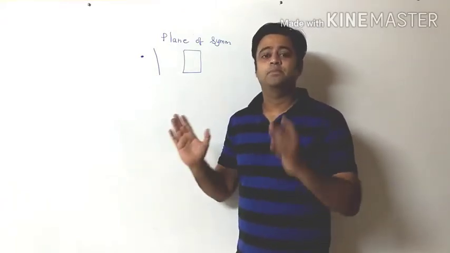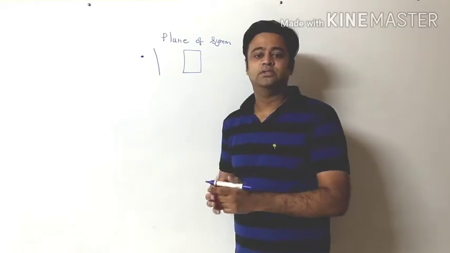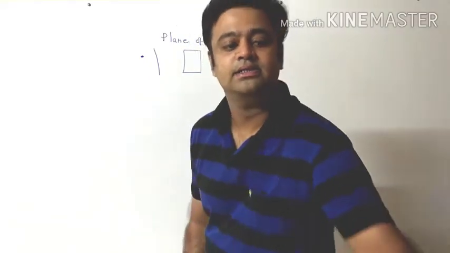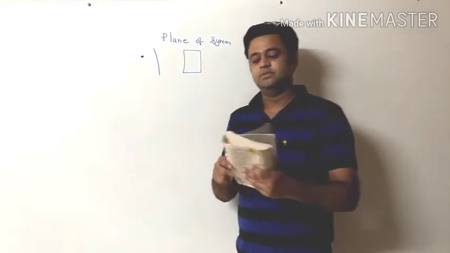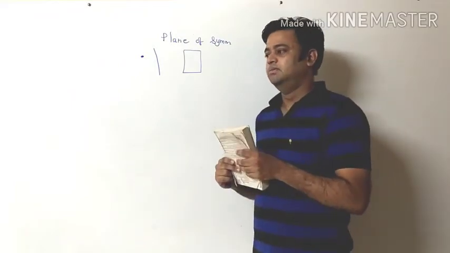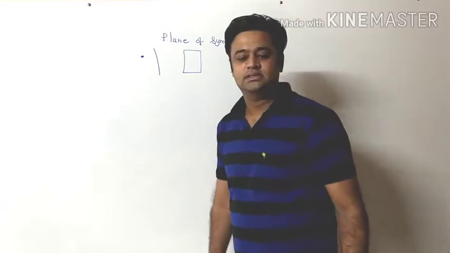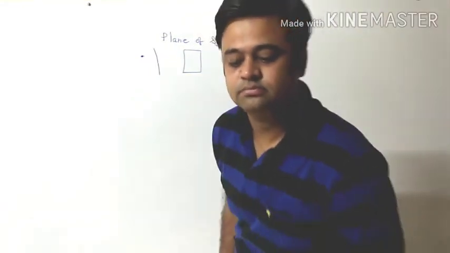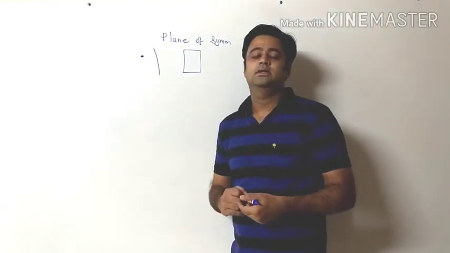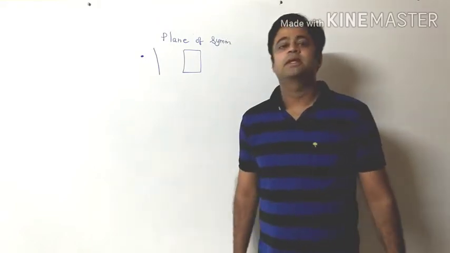We have to pass the plane. You can consider this as the plane, suppose, right? Means you are going to pass it like this. We also have a plane of symmetry.